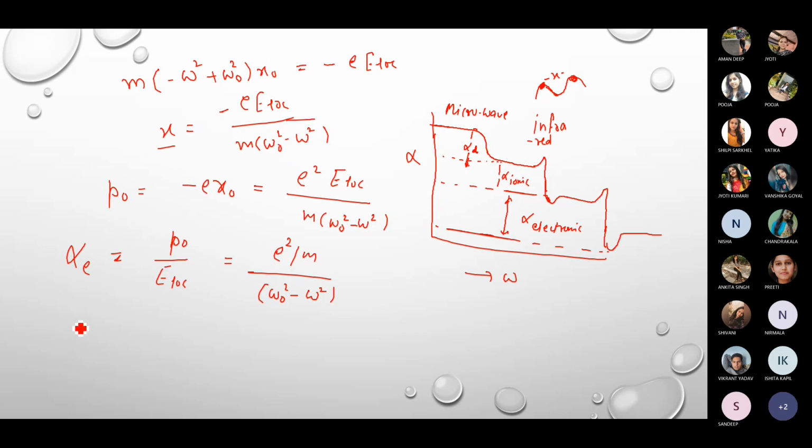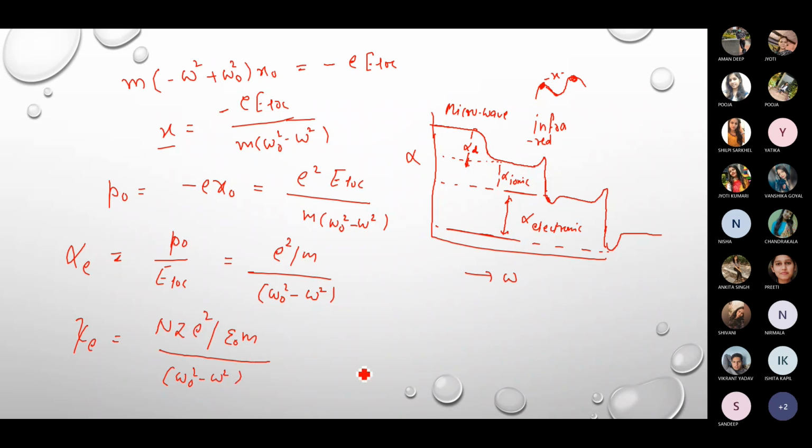You can also define the susceptibility, electric susceptibility, is equal to n z e square upon epsilon naught m divided by (omega naught square minus omega square).